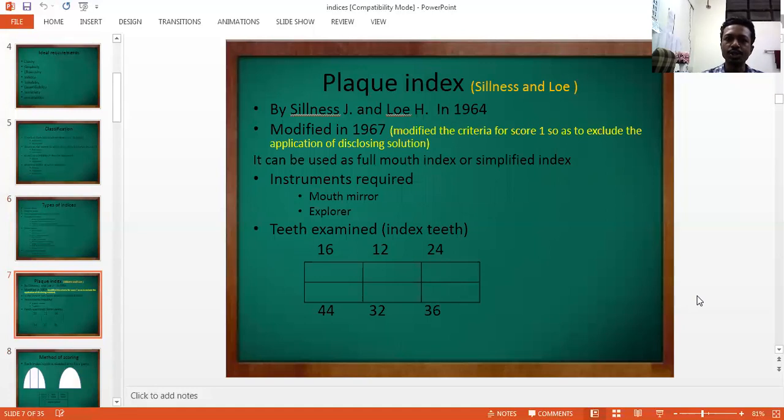Now we will see in short what the plaque index is. This plaque index was given by Silness and Loe in 1964, and it was modified in 1967.